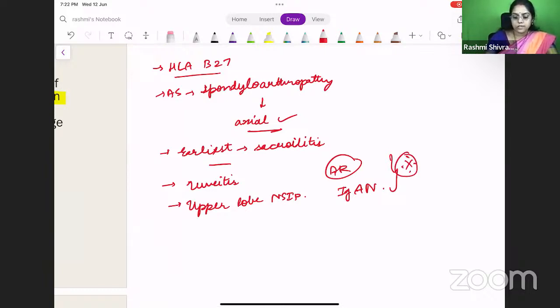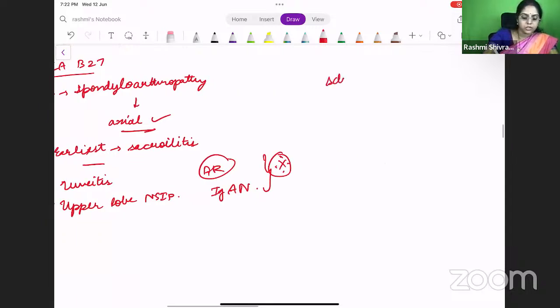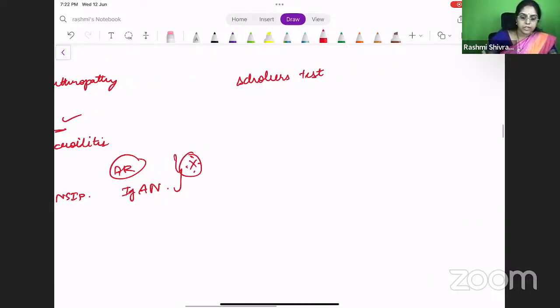Okay. So what are the tests that we do in this patient? Schober's test. How do we do it? We take the posterior superior iliac spine. From that we measure 10 centimeters and make a mark. From that, 5 centimeters below, you make a mark, and you ask the patient to bend forward without bending the knees. So what happens? The distance should increase. If it is not increasing and if it is less than 15 centimeters, it means that the patient is having ankylosing spondylitis.